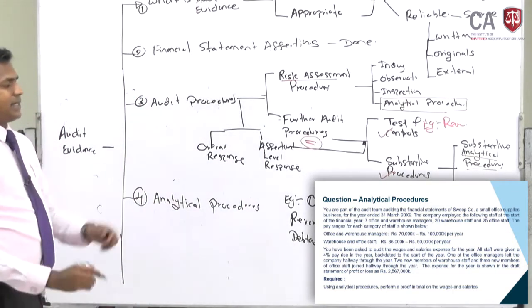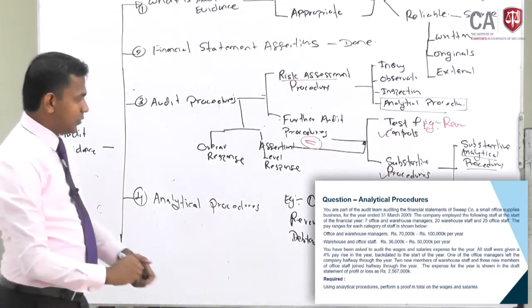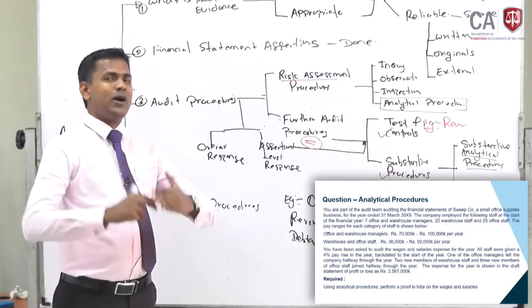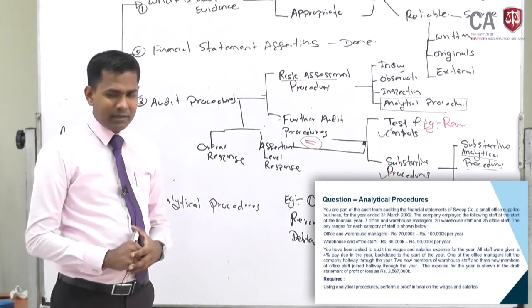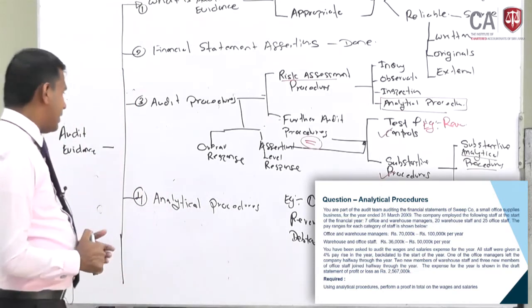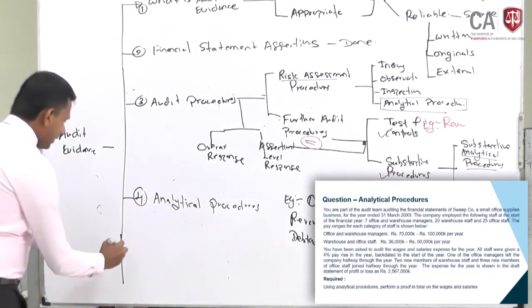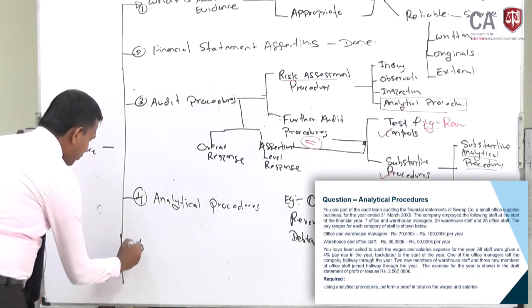Right, these analytical procedures I explained to you in a very good way. There are other examples too, such as ratio analysis and trend analysis, so many things can be done. It is there in the study text, you can read. So then the last one under this chapter, there are 2 things. Number 5, sampling.